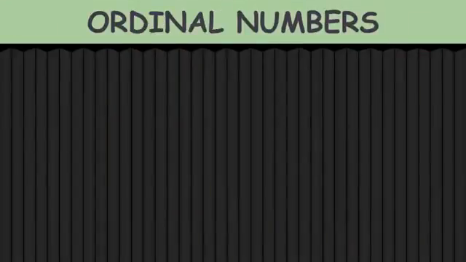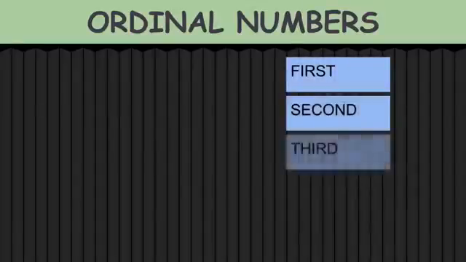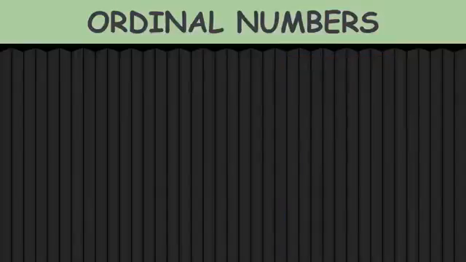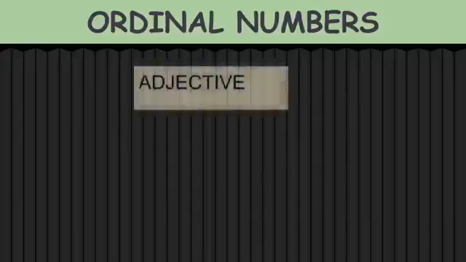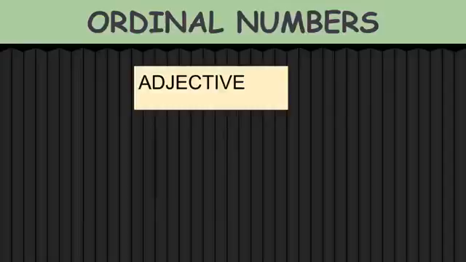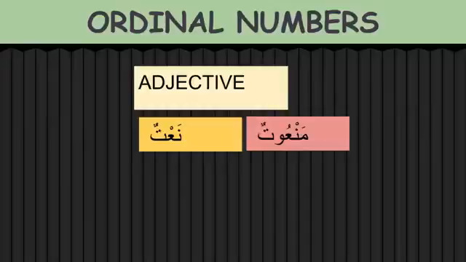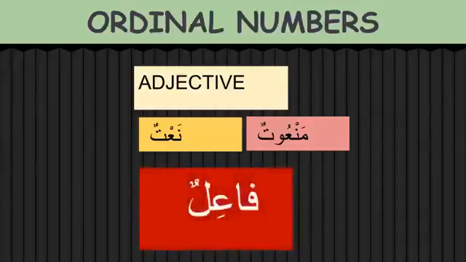So going to ordinal numbers, these are the numbers which give us the position. So it's like first, second, third, fourth, fifth, and so on and so forth. So how do we know in Arabic that we are describing an ordinal number? With the ordinal numbers, you will be pleased that it comes as an adjective, which means the masculine will have masculine, there's no confusion. The feminine will have feminine, that is a naat man'oot relationship. They all match in all aspects. Marfu, mansoob, majroor, everything will be changing.